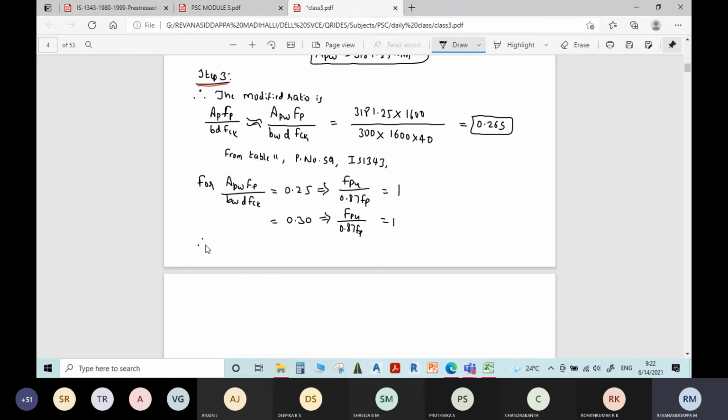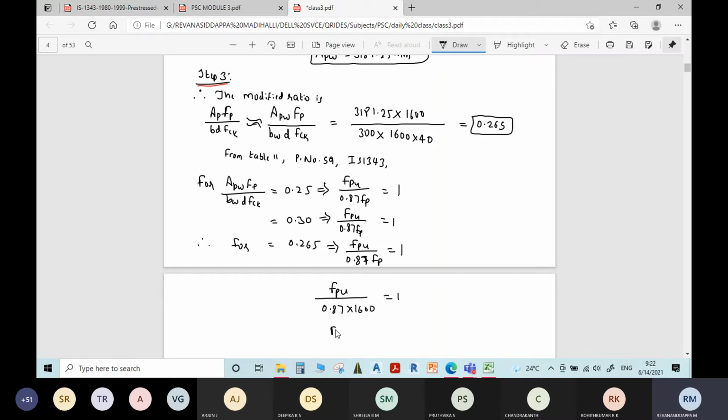Therefore for 0.265 corresponding FPU divided by 0.87 FP will be equal to 1 only. Therefore FPU divided by 0.87 into 1600 is equal to 1.